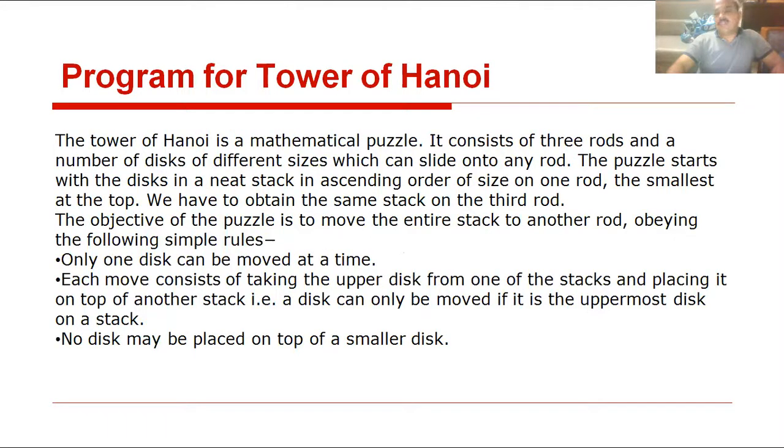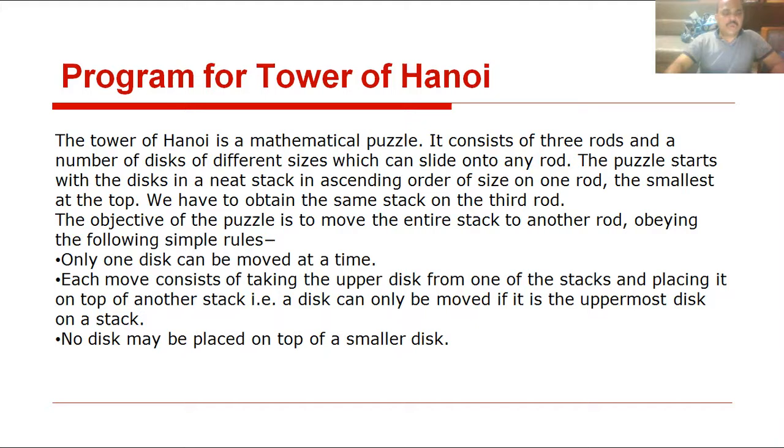Next program for Towers of Hanoi. What is Towers of Hanoi? The Tower of Hanoi is a mathematical puzzle. It consists of 3 rods or poles or towers and a number of disks of different sizes which can slide onto any rod. The puzzle starts with the disks in a neat stack in ascending order of size on one rod, the smallest at the top. We have to obtain the same stack on the third rod. Clear? Your source and destination. Clear, all of you?